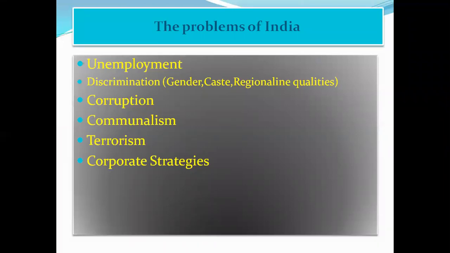Unemployment; discrimination on the basis of gender, caste, religion, birth, and color. Color-based discrimination, caste-based discrimination, gender-based discrimination, like that. And the third point is corruption, communalism, terrorism, and last but not least, corporate strategies. These are the main problems we are all facing.